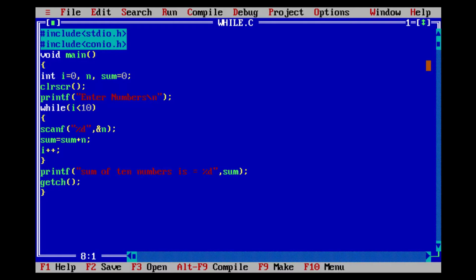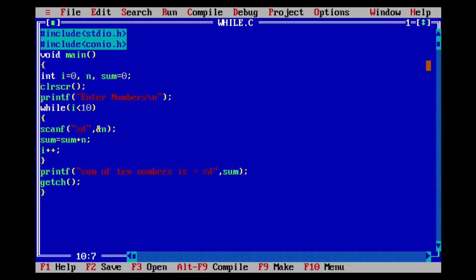Next there is a while loop. And this is the condition. First of all, the condition will be checked. If the condition is true, only then will control execute these statements. The value of i is 0. It is less than 10. This condition is true, so control will come into the loop.